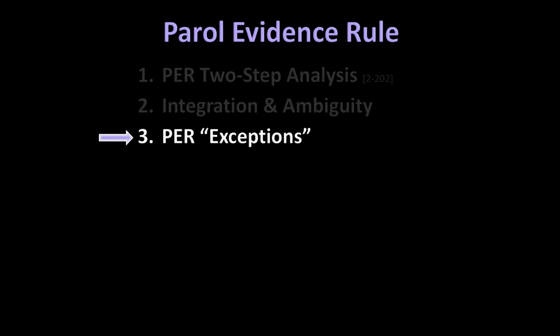The parole evidence rule does not apply every time a party wishes to introduce extrinsic evidence in a contract dispute. So, what are some exceptions to the parole evidence rule? Let's start where we concluded in the last video. Where extrinsic evidence is being introduced to explain or resolve ambiguity in a written agreement, thus, the extrinsic evidence is not being used to contradict the terms of the writing or to supplement the writing with additional terms, but instead the extrinsic evidence is being offered to help the court understand what the terms of a written agreement mean.